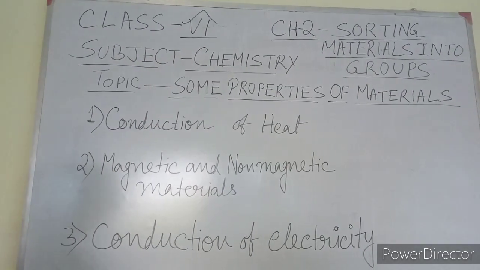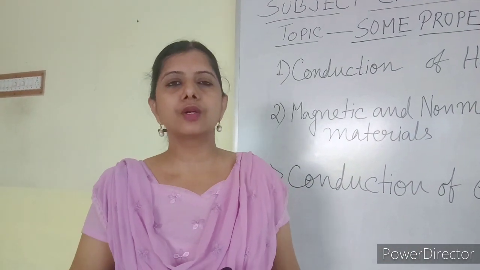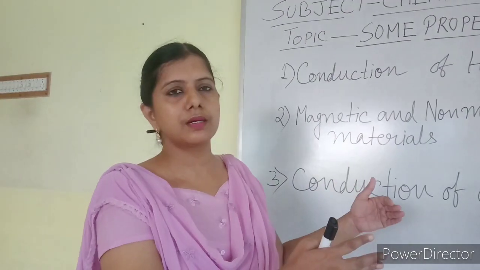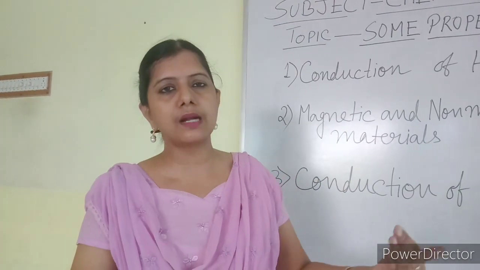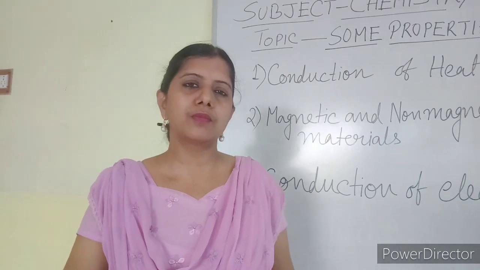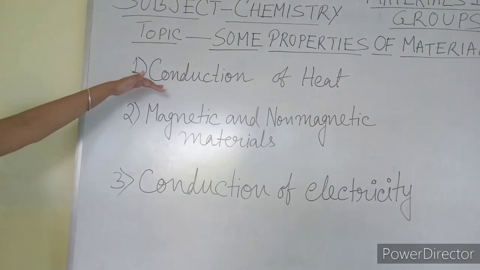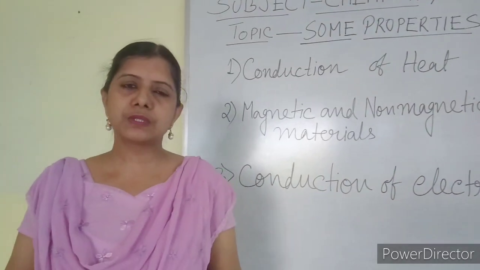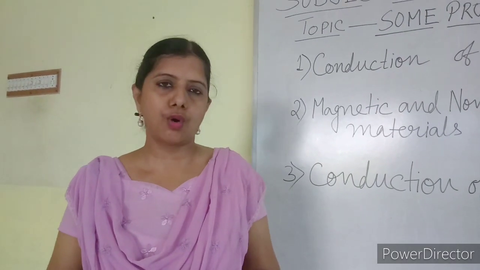Based on these properties we can differentiate the materials, that is, we can group and categorize them: these materials come under this group and other materials come under a different group. For that we have to know the properties. So these are some common properties which I am going to discuss. One of the physical properties of material is conduction of heat. Conduction of heat means whether a substance or material can conduct heat through it or not.